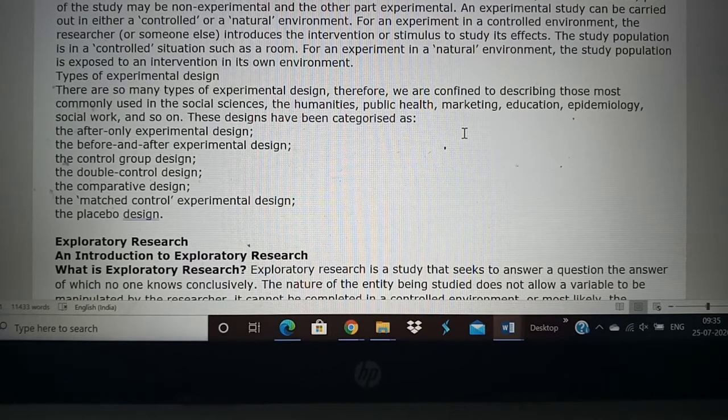You take two groups. One group you give the metacin, which is the intervention, and check whether the people have been cured of fever. The next group you give this tablet which has no effect on the human body, and then see if that also has cured. So that is a placebo. The group where you give an intervention which has no effect on the human body is called the placebo. So these are all types of experimental design. Your study can be any of these types.